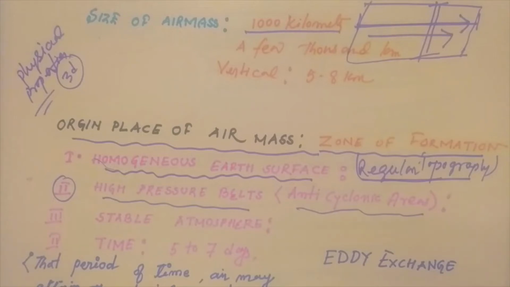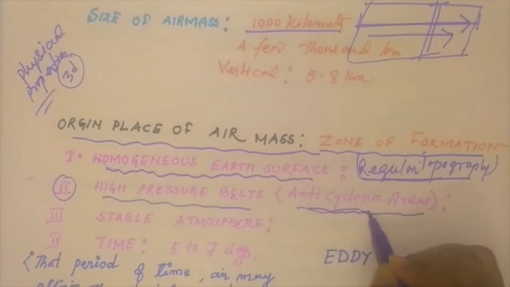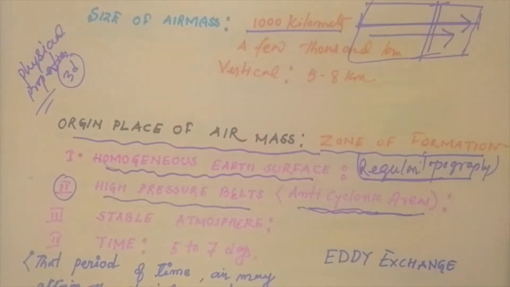So pressure belts in Arctic areas, Siberia, Alaska are very important source regions for the air masses, because a high pressure belt is a zone of anticyclone.